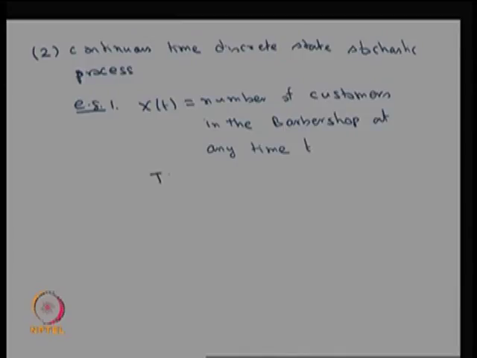Therefore, the possible values of capital T are the collection of t such that t is greater than or equal to 0, and the possible values of S are still the number of customers. Therefore, the possible values are 0 or 1 or 2 and so on, and there is a possibility it can be countably finite also. Whether the state space is countably finite or countably infinite, we classify it as a discrete state. Therefore, this is a typical example of a continuous time, discrete state stochastic process, and the collection of random variables is X of t for all possible values of capital T.